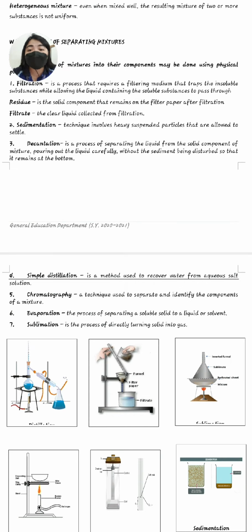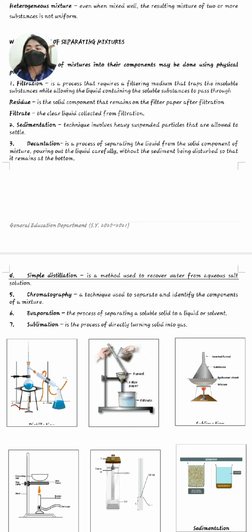Decantation is a process of separating liquid from the solid component of a mixture, pouring out the liquid carefully without the sediment being disturbed so that it remains at the bottom. So what is an example? The best example of it is when you transfer the liquid to another container without disturbing the particles. So how can you transfer it to another container in the fastest way? So that is decantation.